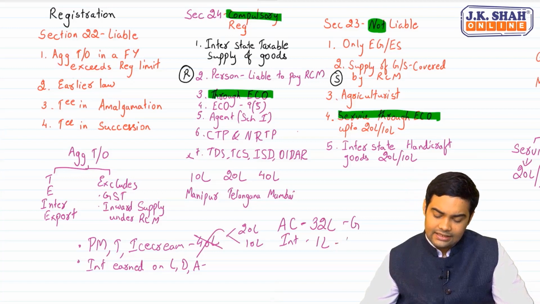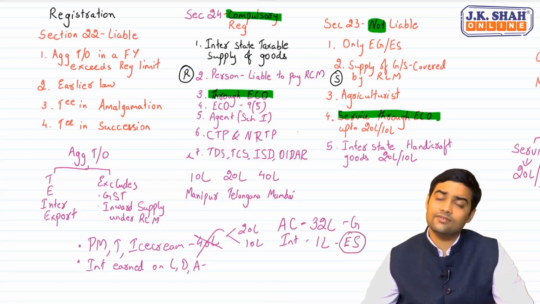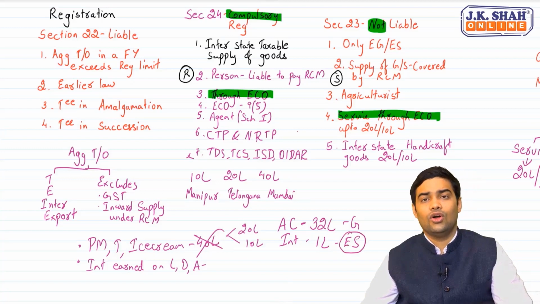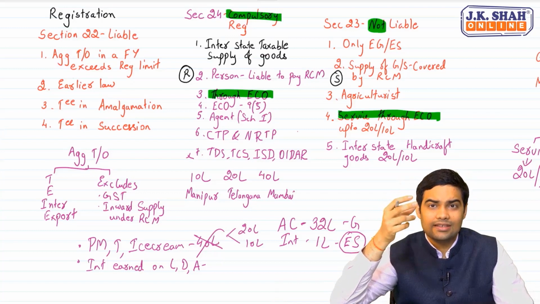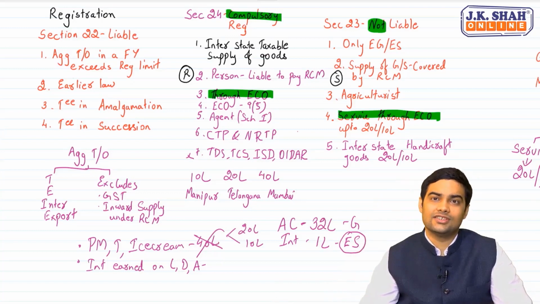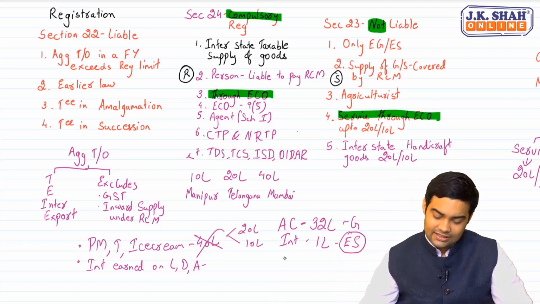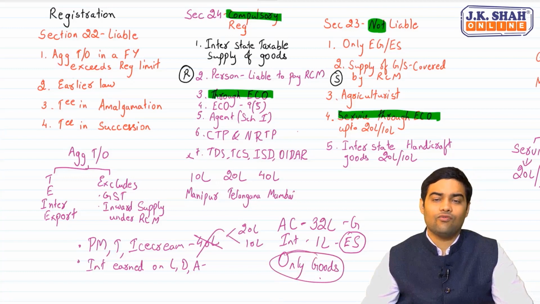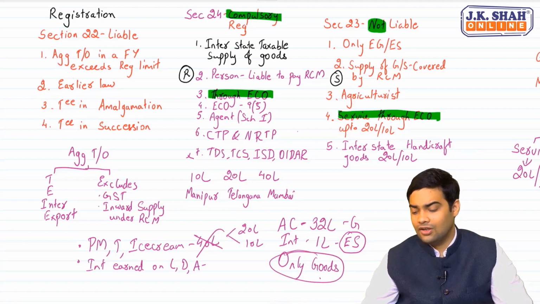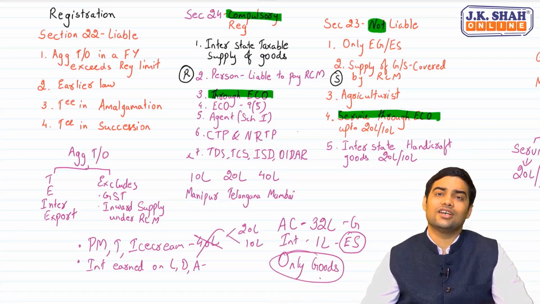Tell me one thing, 32 lakh is supply of goods, correct? 1 lakh is interest, which is an exempt service. You remember, this is a service. So, will the person be considered as supplier of goods plus service or only goods? The law has said he will be considered as a supplier of only goods. So remember that the benefit of 40 lakh will be available even if you are just earning interest.